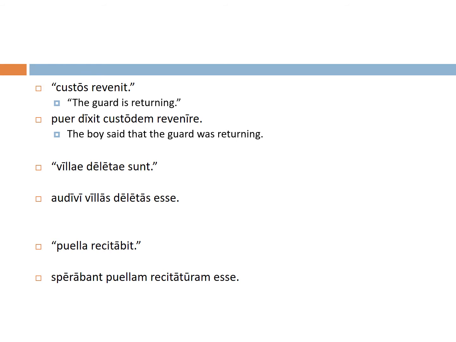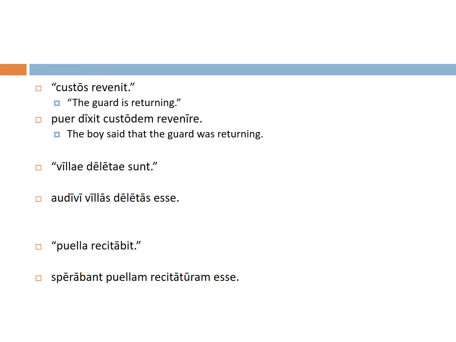So even though revenire is a present infinitive, we translate it as if it were in the past tense in relation to this verb of the head, which is also in the past tense. Now the boy said that the guard was returning. Here we go. Look at the next pair. And don't worry, there's going to be a chart on the next slide to consolidate all this information.